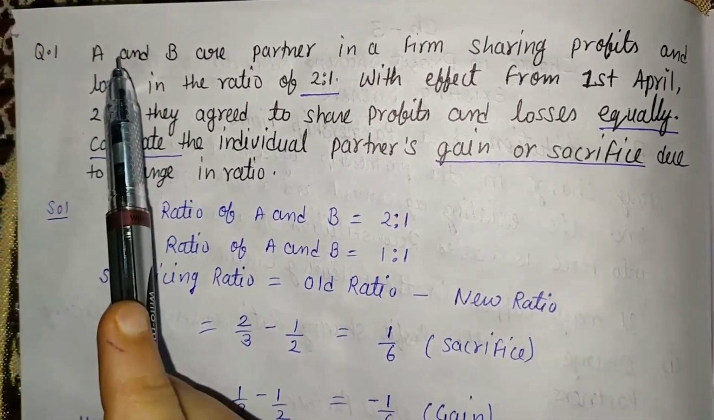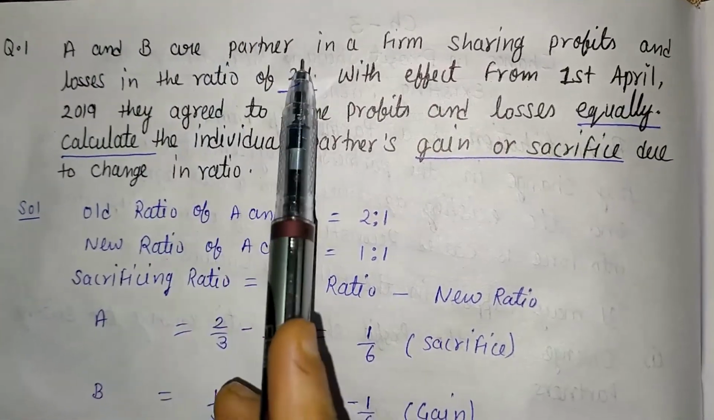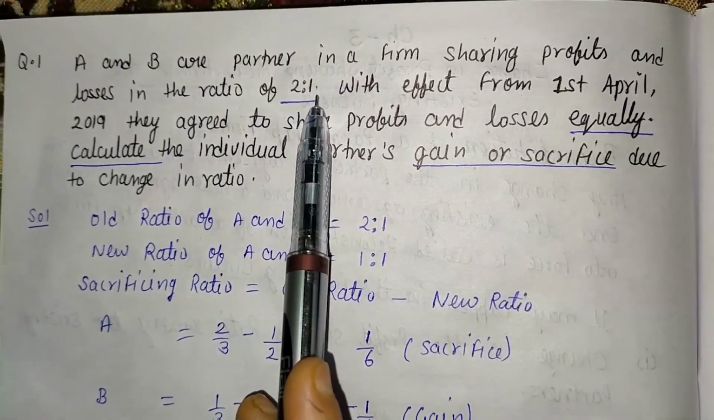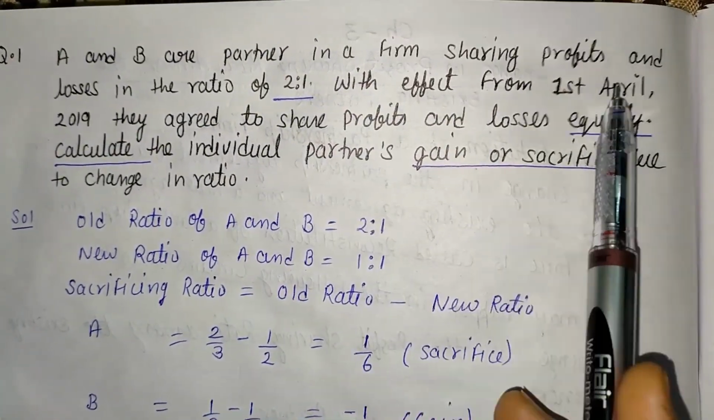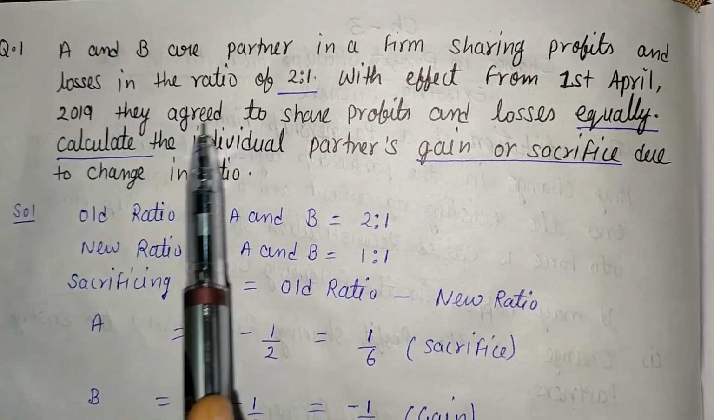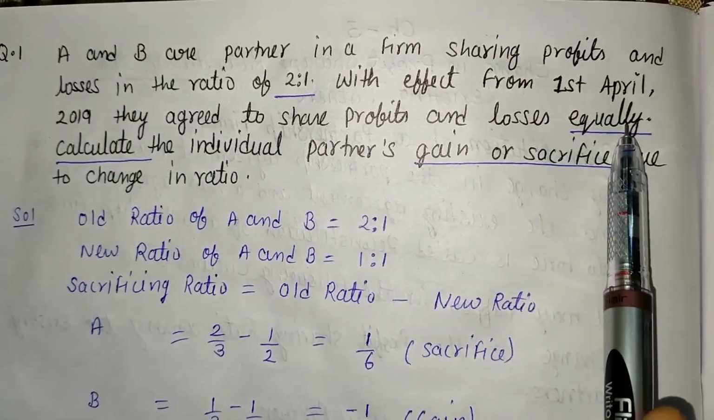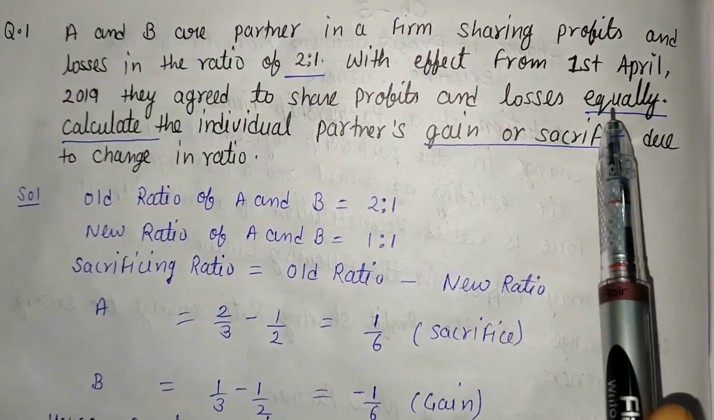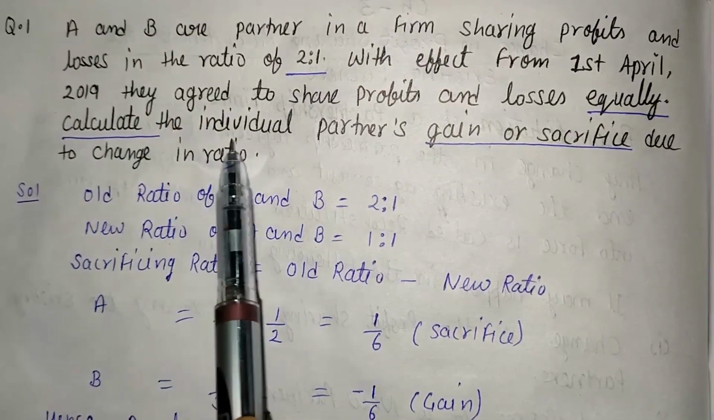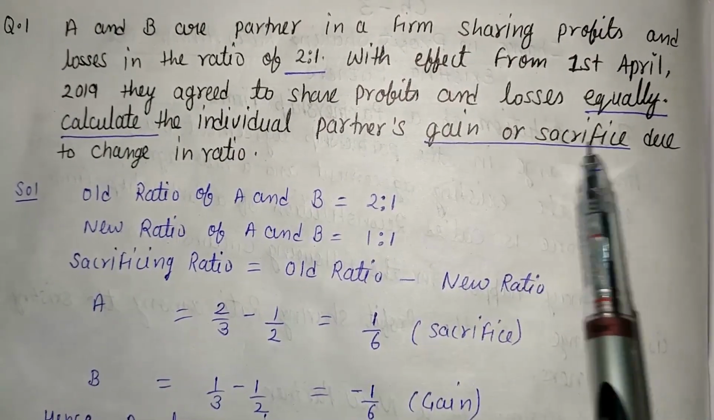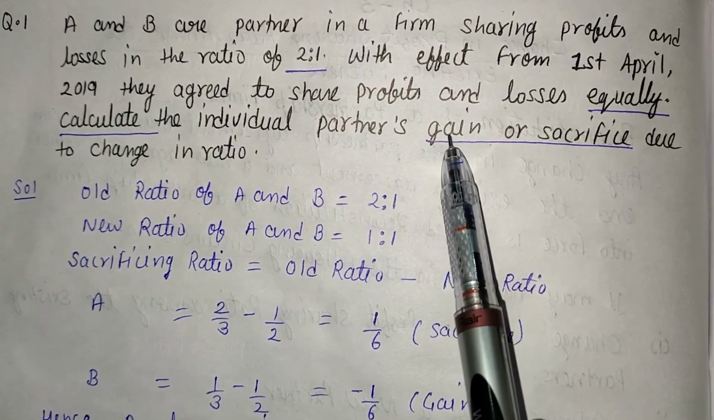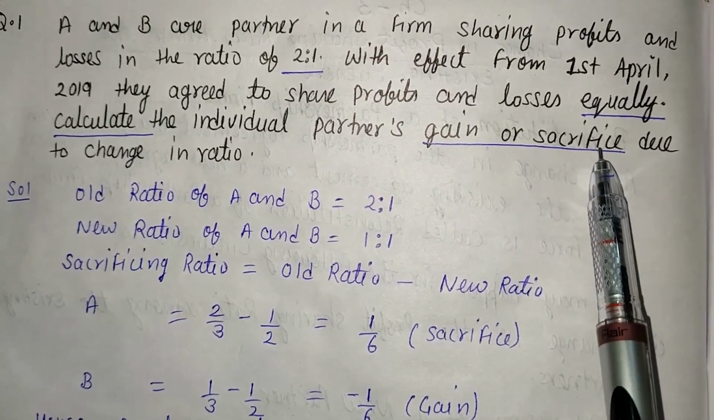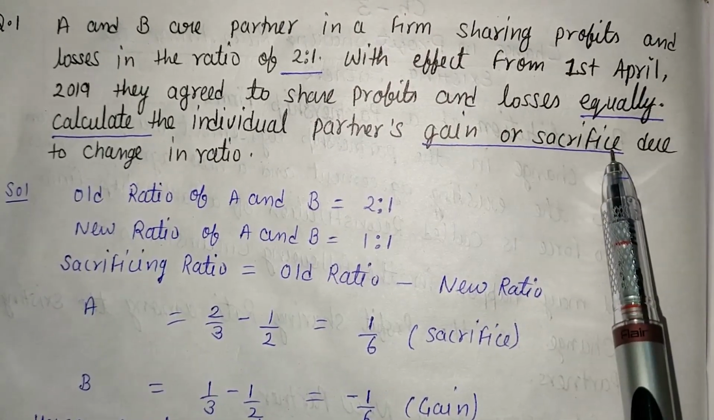Now come to the question. A and B are partners in a firm sharing profit and loss in the ratio of 2:1. With effect from 1st April 2019, they agreed to share profit and loss equally. Here, old ratio is given, that is 2:1, and new ratio is also given, that is equally. Calculate each partner's gain or sacrifice. We can apply the formula of gain as well as the formula of sacrifice. Here we apply the formula of sacrifice.